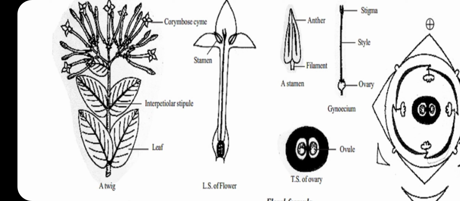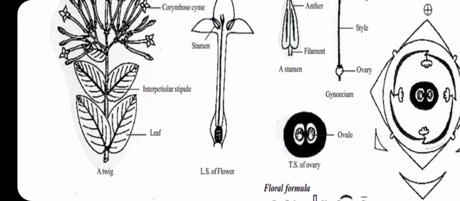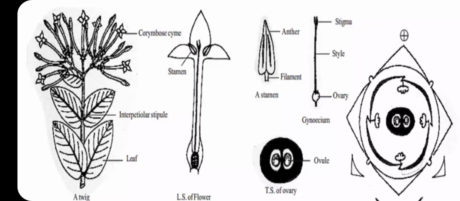Then the gynoecium: the ovary is globular, the style is very thin, and that's why it is called filiform, whereas the stigma is nothing but bilobed. The TS of ovary is shown here. It shows the presence of 2 carpels with ovules on axile placentation. So this is the diagrammatic presentation of family Rubiaceae.